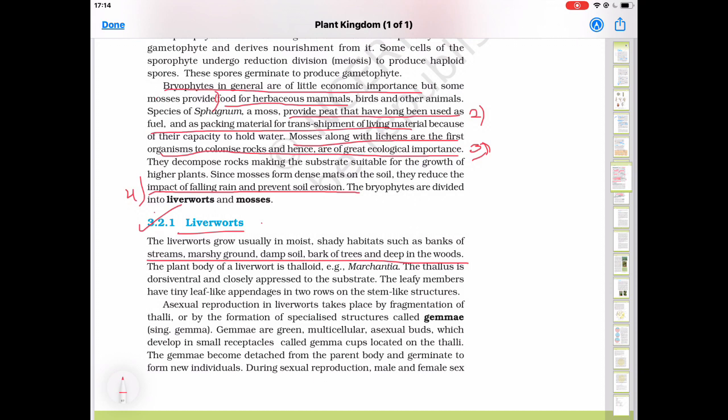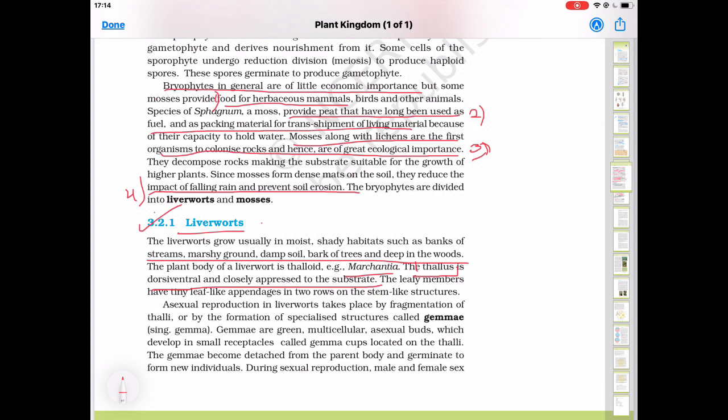The plant body of a liverwort is thalloid. Again, it is not differentiated; true stem, leaves, and roots are not present. Example of liverwort is Marchantia. The thallus is dorsiventral and closely appressed to the substrate. Dorsiventral means upper side is dorsal and lower side is ventral. Appressed means attached to the substratum.